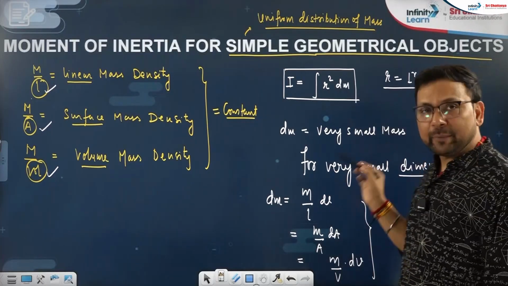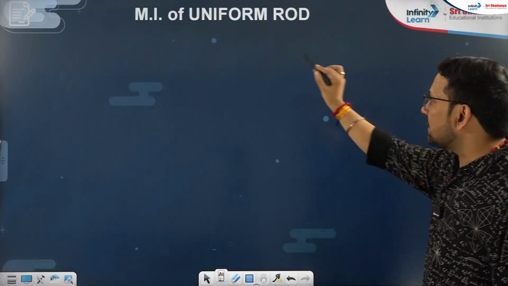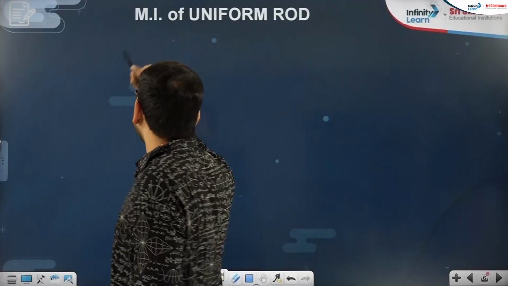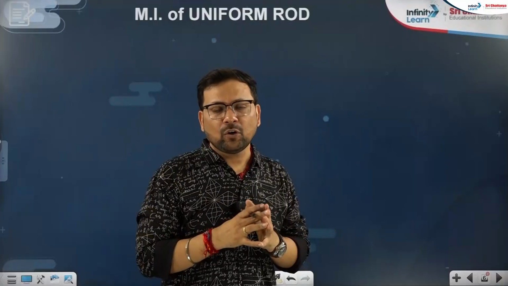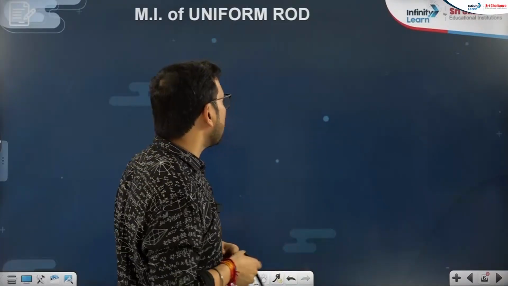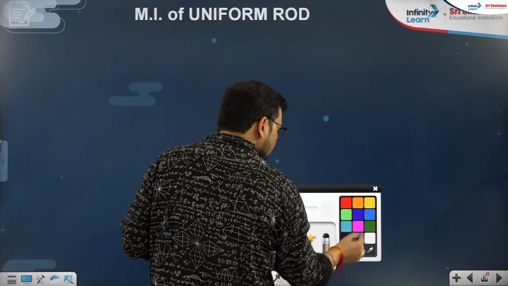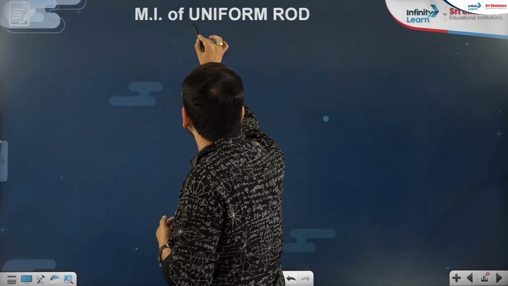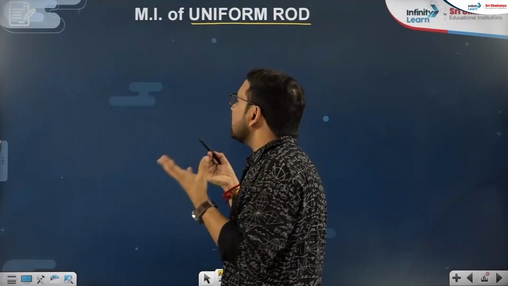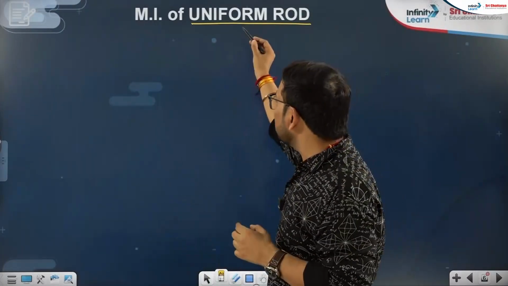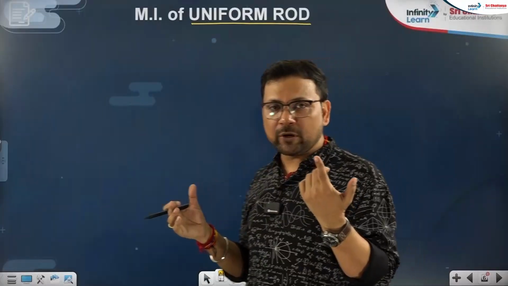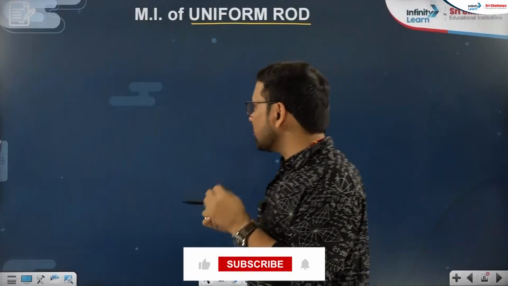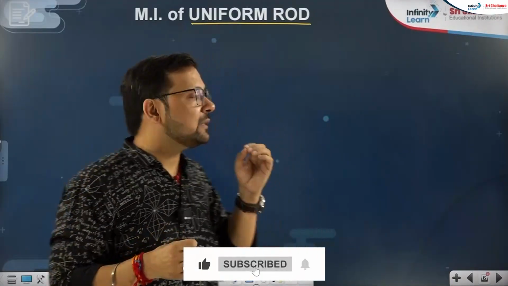If I see some application of it, this is a very important question model for moment of inertia. Many varieties are coming. On PYQs also you will see many questions on rod. So moment of inertia of a uniform rod, no need to describe that the rod is a simple geometrical object. Uniform is already written. Uniform means mass is distributed uniformly, and a rod is a one dimensional body as a consideration. So for a one dimensional body, mass will be distributed on length.